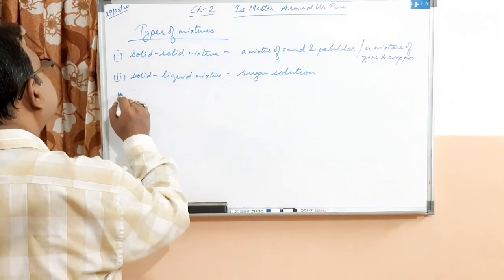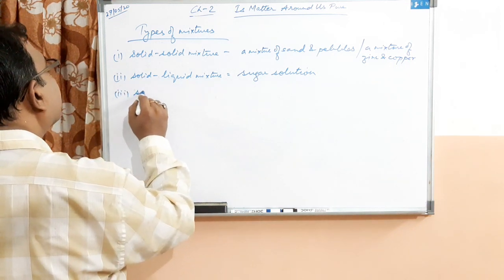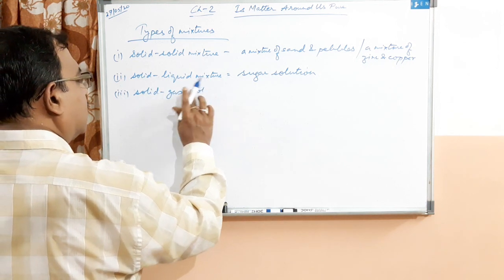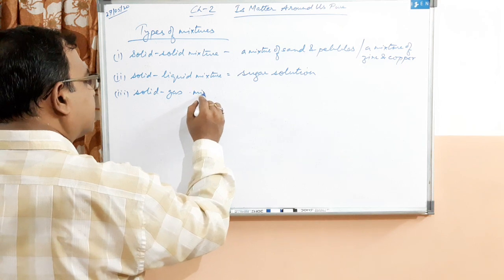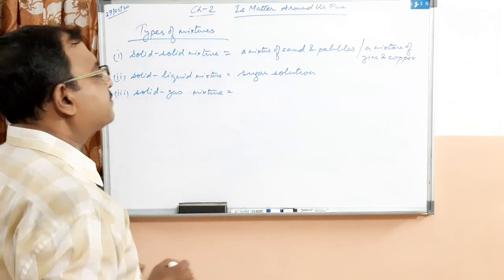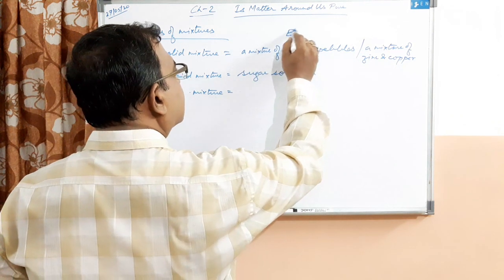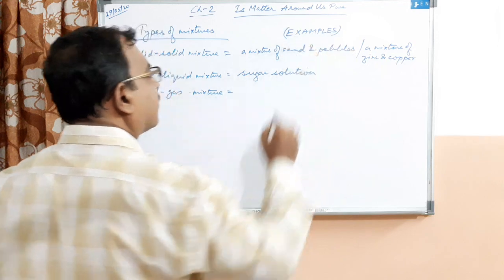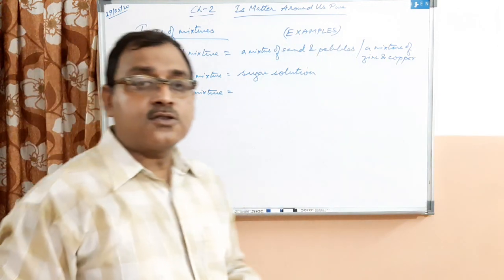Next, solid gas mixture. What is an example?